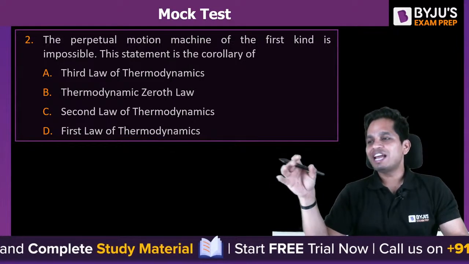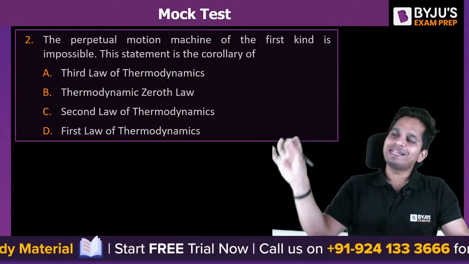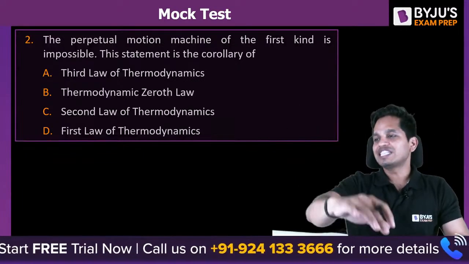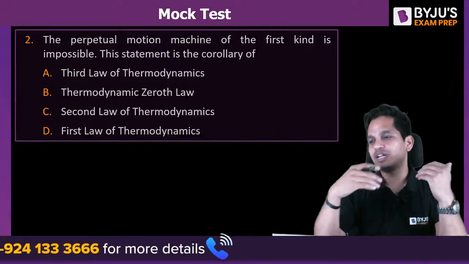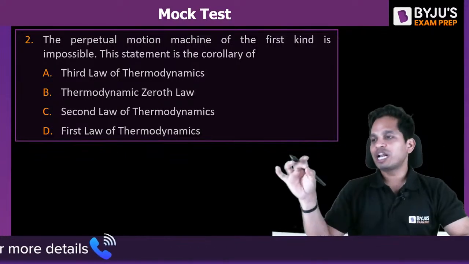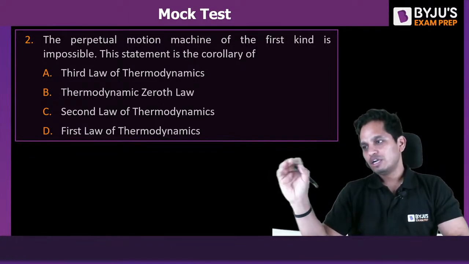Okay, everyone, I would request you to write the question number and then the option, because the last question also had a D option. Now I don't know if you're answering for this or the last question. Okay, chalo. So question number 2 is 2D.